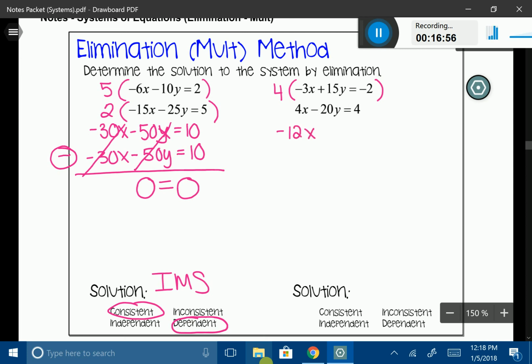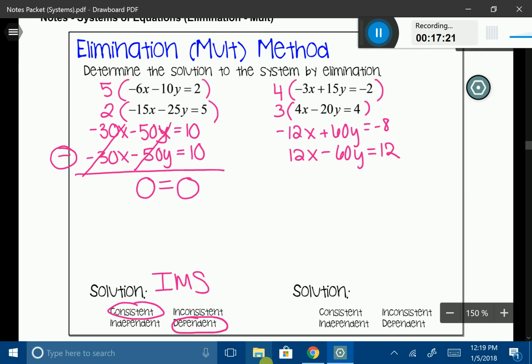I'm going to multiply 4 times 15, which is going to give me positive 60y, and that's going to equal negative 8. I'm trying to make my x's 12, so I'm going to multiply the bottom one by 3. That's going to give me 12x minus 60y is equal to 12.